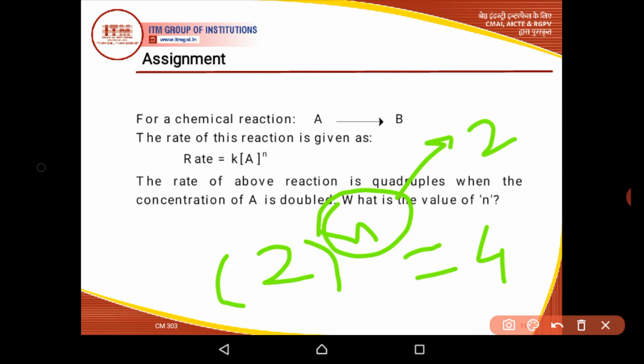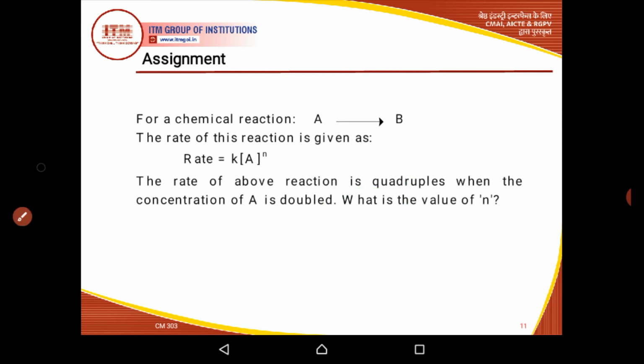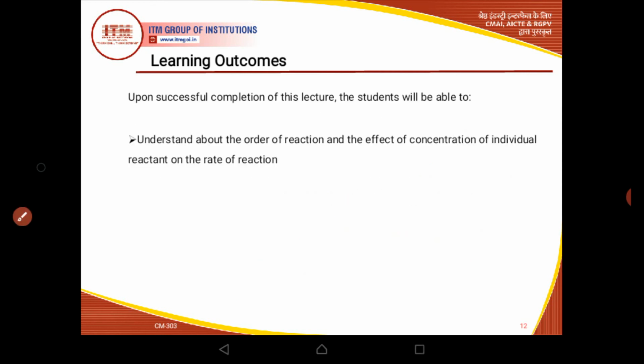So we will discuss more about such problems in coming video lectures, and this is about today's lecture. After successful completion of this lecture, you will be able to understand about order of reaction and the effect of concentration of individual reactant species on the rate of the reaction.